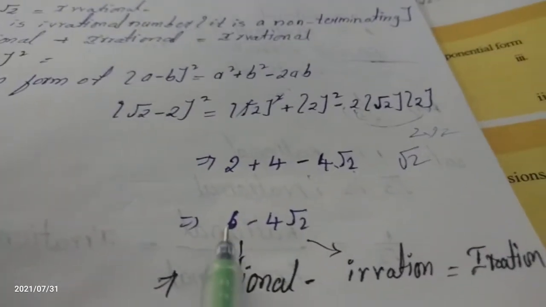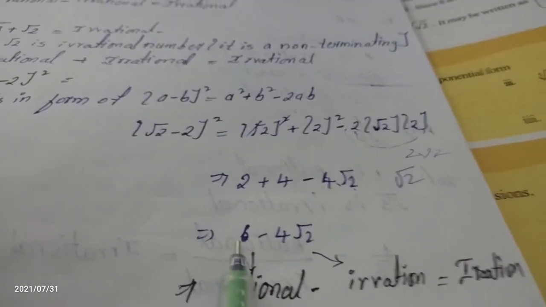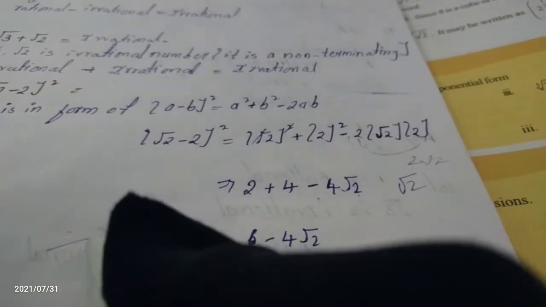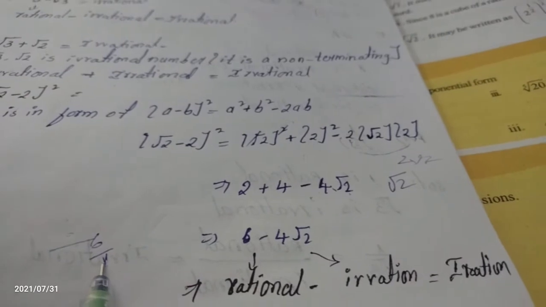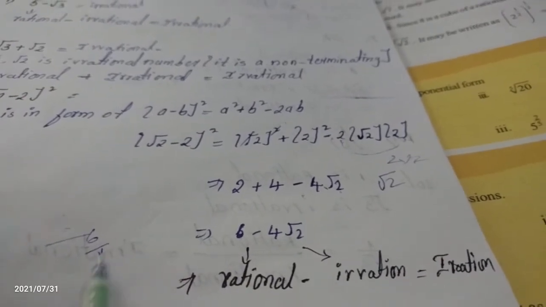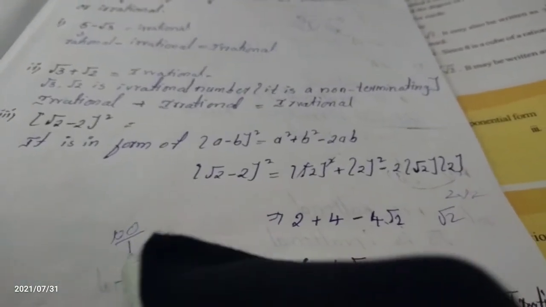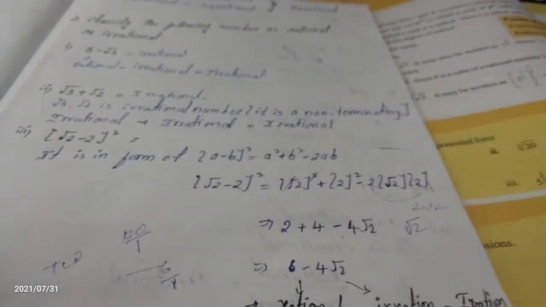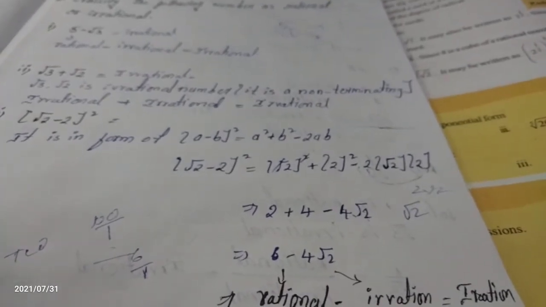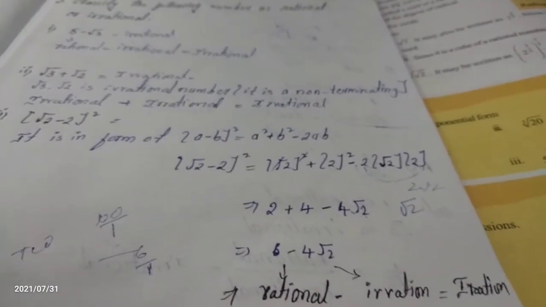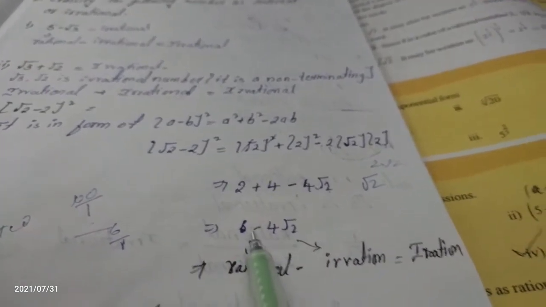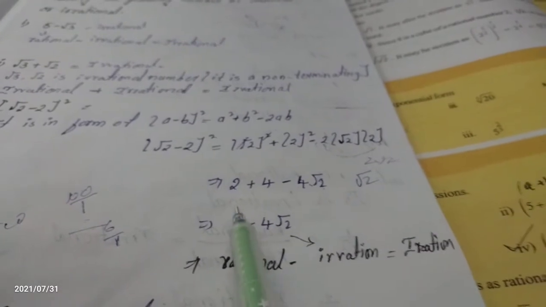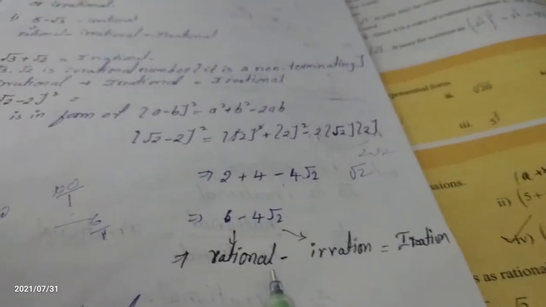First you have to observe this value, ma'am. 6 is there. 6 can be written as 6 by 1. When we divide the numerator by a denominator of 1, the value will be 6 only, ma'am. Okay, if we multiply 100 divided by 1, the value is 100 only. When we divide by 1, nothing will happen, ma'am. The value stays the same. So 6 can be written as 6 by 1, which means 6 can be written in p by q form. The whole 6 is a rational number. Okay, up to that, clear?